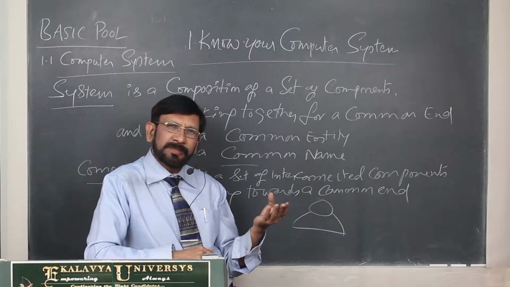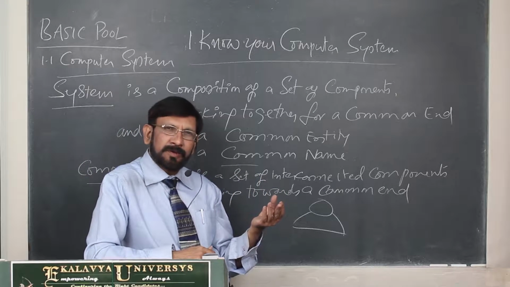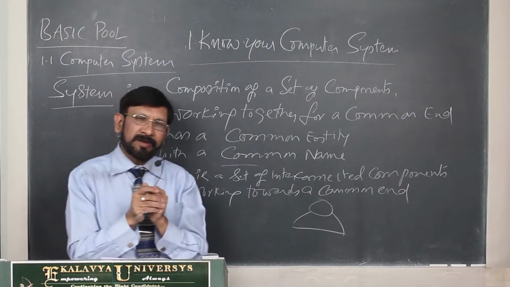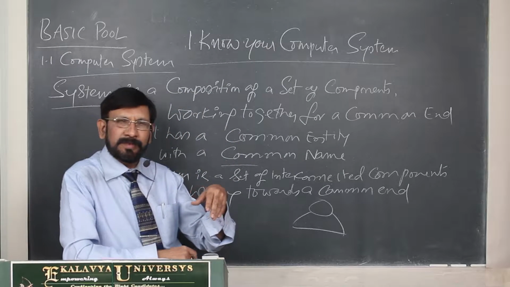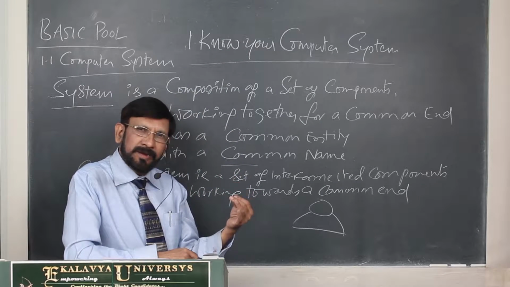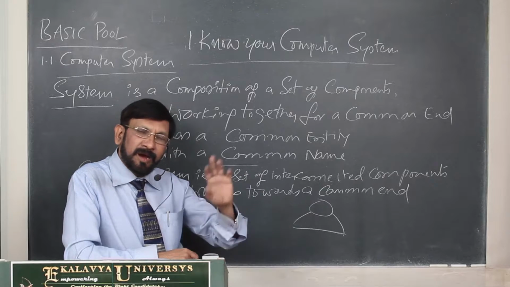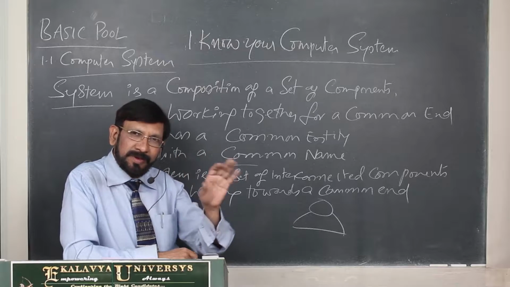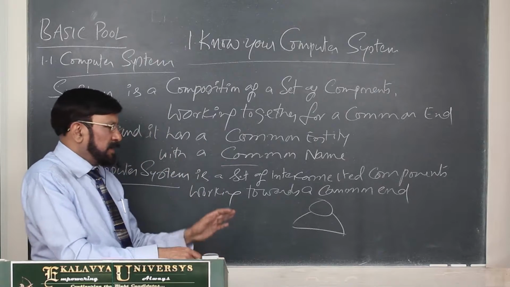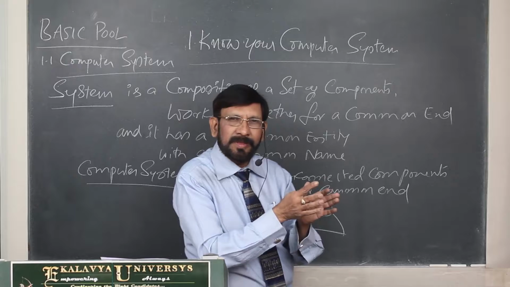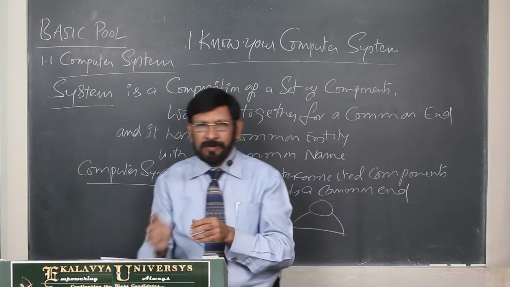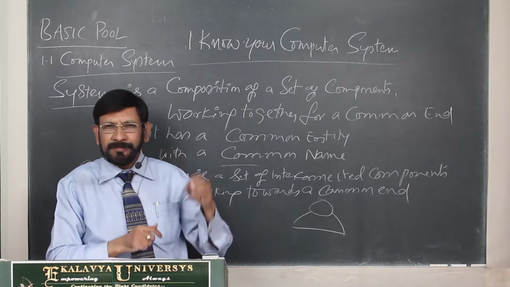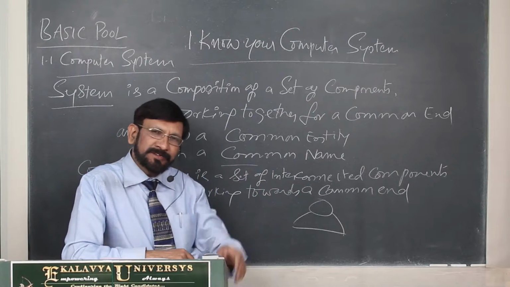External organs means hands, legs, ears, nose, eyes, etc. Internal organs are like heart, liver, kidney, intestine, etc. Brain is also an organ. All these are like computer hardware. Why are they treated as hardware? Hardware means we can see them, they are visible and they are tangible, you can touch them.